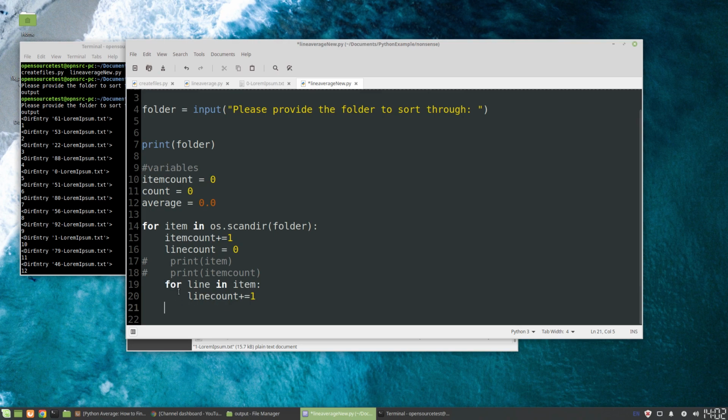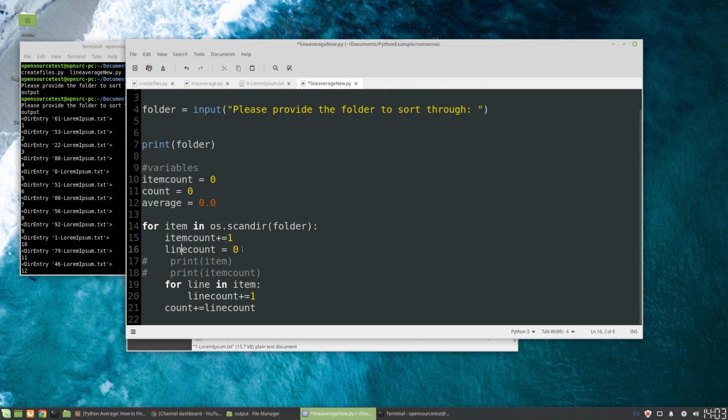Then once that's done, we're going to add count plus equals line count. Our existing count for the total number of lines is 0. Now I want to add all the lines in every file, and I'm going to count it like this. The next time this runs, line count is cleared.